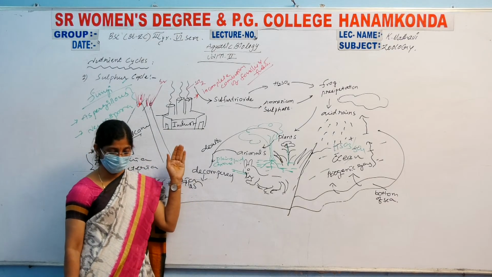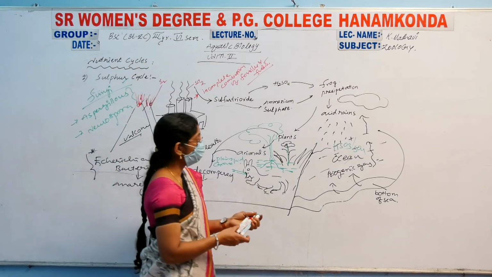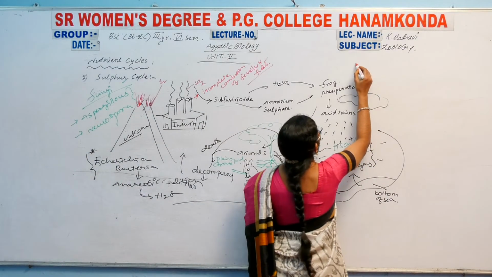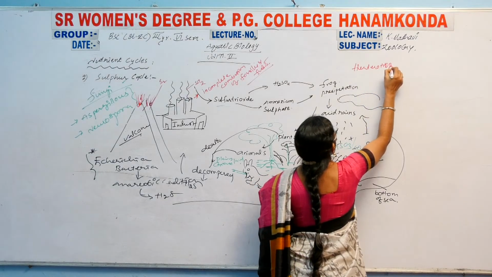And the last one here, the heterotrophic bacteria formed in this region.